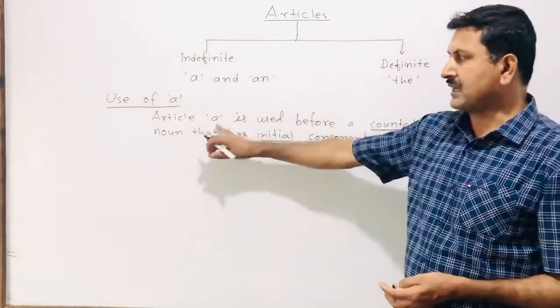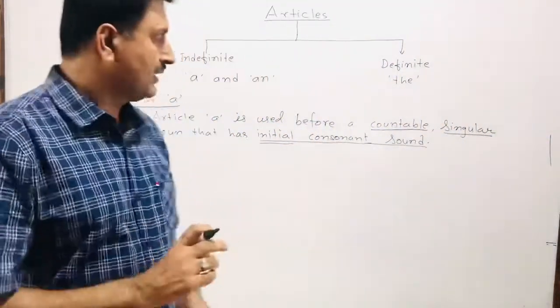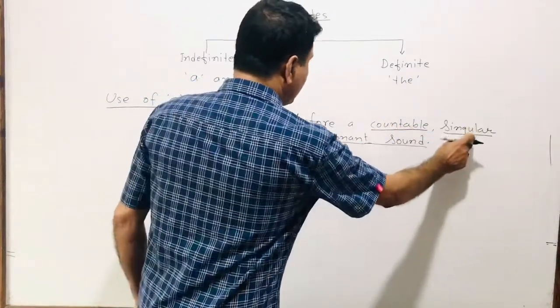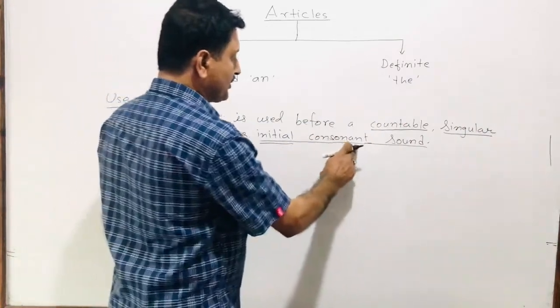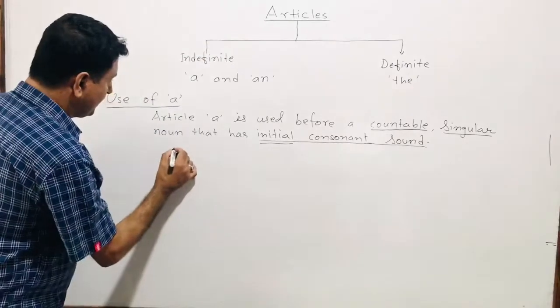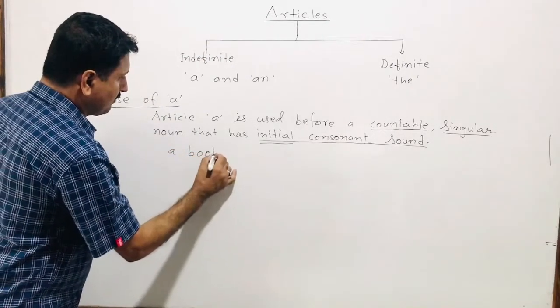Then we can use article a. So we can see some examples of nouns that are countable, singular, and that have initial consonant sound. For example, book.